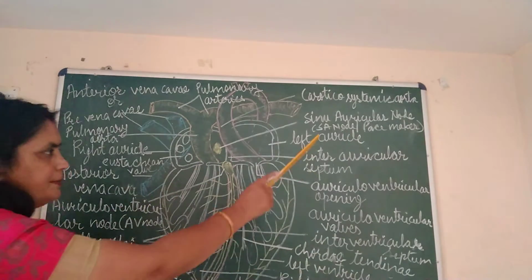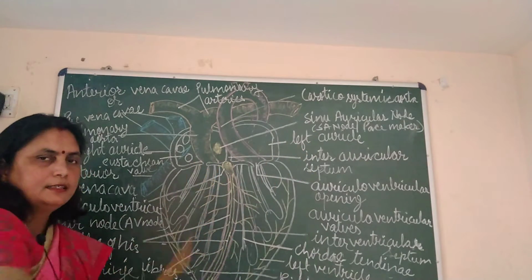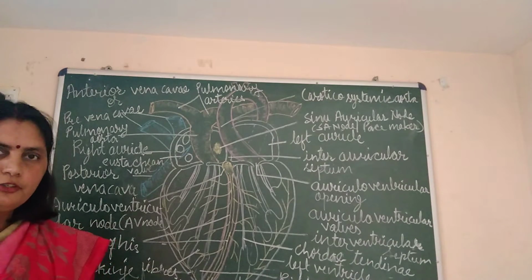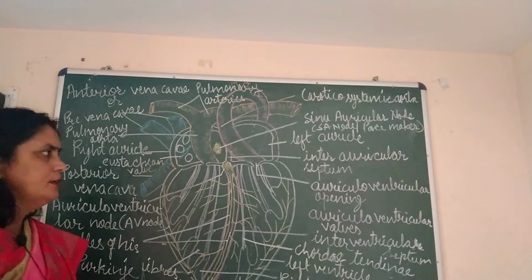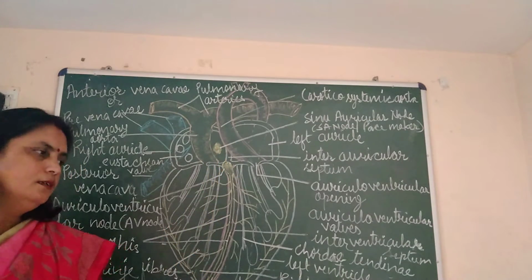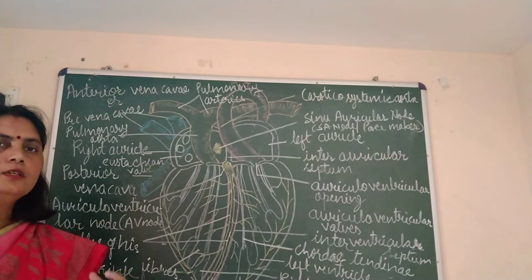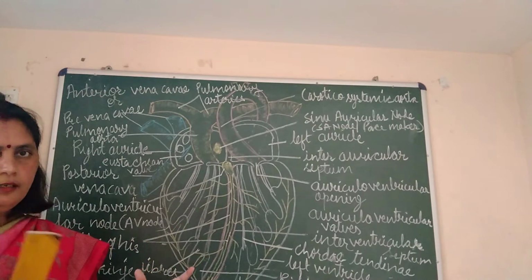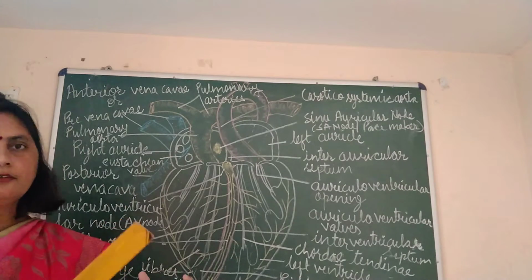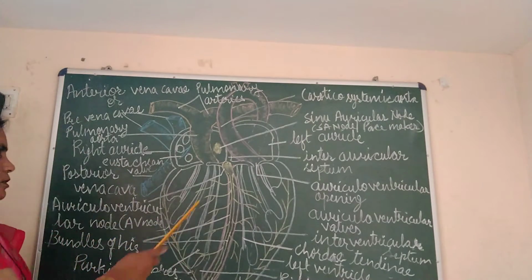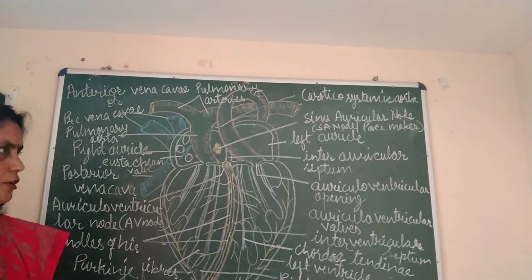So it is called the pacemaker, and it is necessary to bring about the contraction of the auricles. In short, this muscular node produces the wave of contraction by which both auricles contract. So this is all about the right auricle.